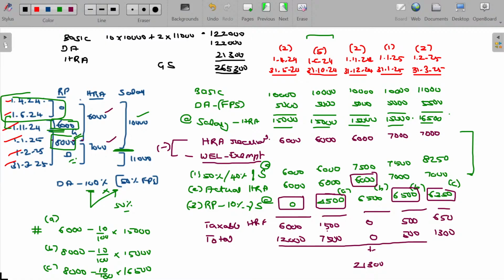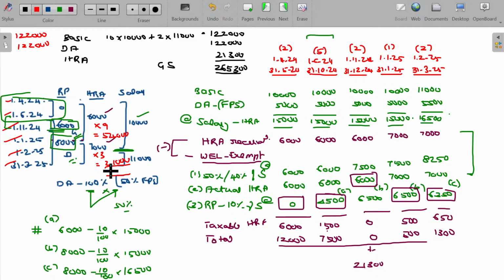In case of default tax regime, this exemption will not be given. Whatever the HRA receipt will be completely taxable. In that case, basic 1,22,000, DA 1,22,000, HRA receipt being 6,000 for up to 9 months, 54,000. 7,000 receipt for 3 months, 21,000.